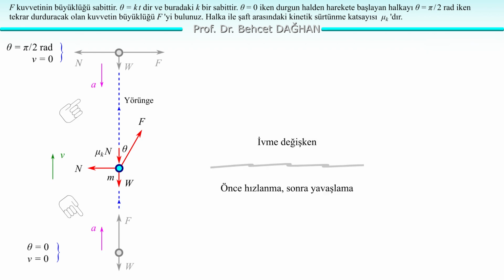We said acceleration is variable. Initially, it accelerates. Then, after a certain point, it starts to decelerate. Because the collar first stops, it needs to accelerate. Then, to stop, it needs to decelerate. There is an acceleration that causes first acceleration and then deceleration. At a certain point, the velocity is maximum. At that certain moment, the acceleration changes direction. The acceleration becomes zero. Now let's write Newton's second law in the direction parallel to the shaft axis.